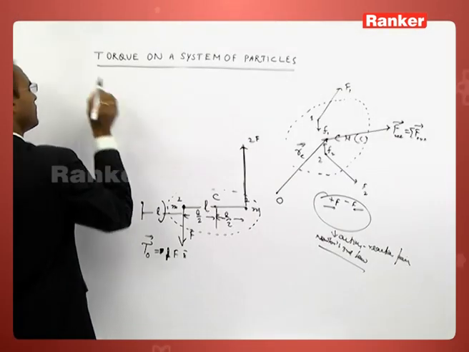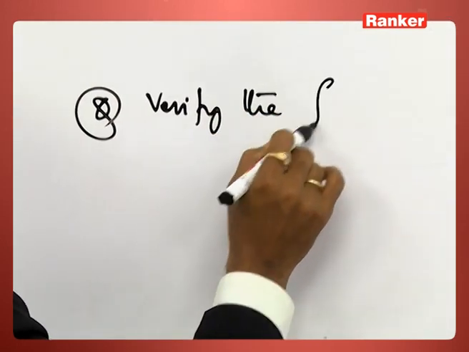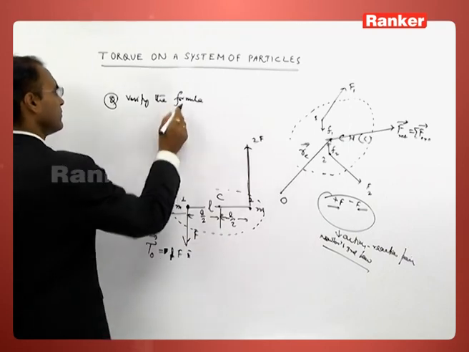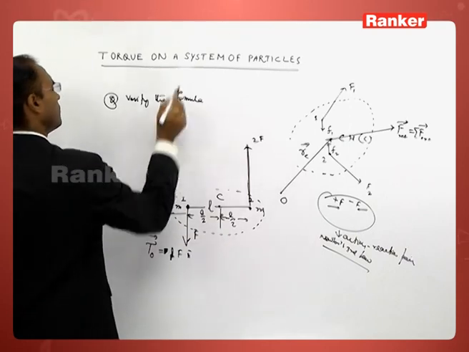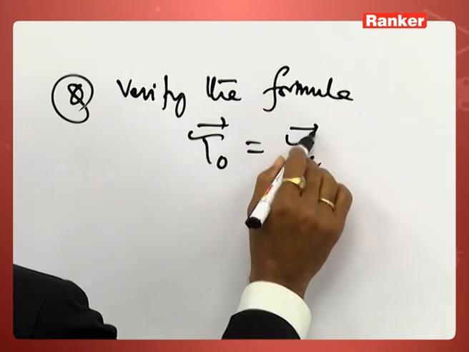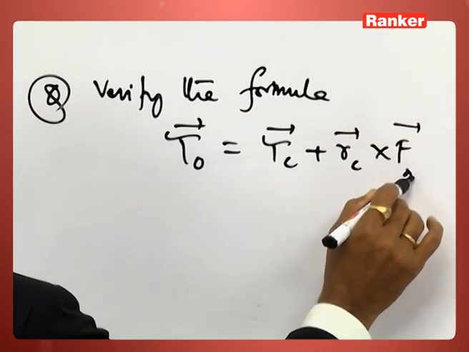The question is, verify the formula tau O is equal to tau C plus RC cross net force.